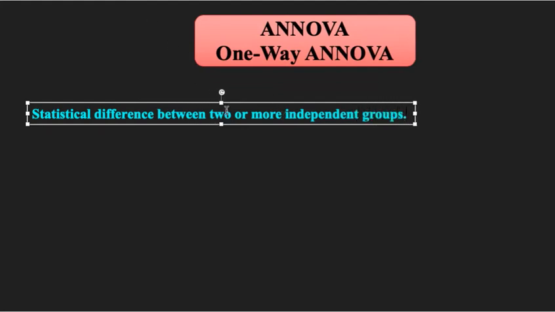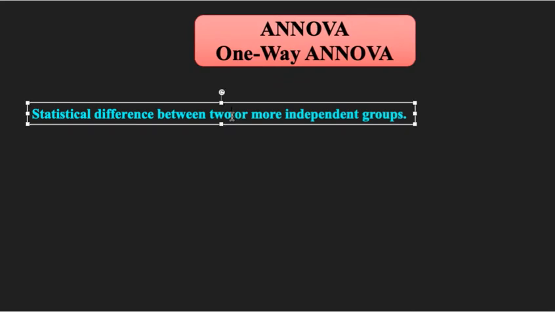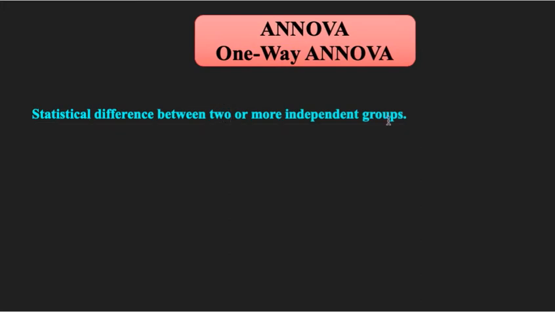Fine. Now, when we have two groups in the independent variable, we mostly prefer a t-test or one-way ANOVA. But we can also use one-way ANOVA if we have two or more independent groups, no problem in that. Those independent groups should be unrelated; they should not be related.